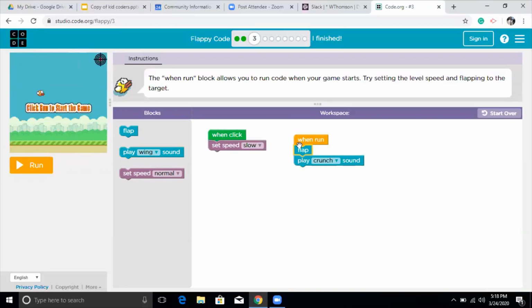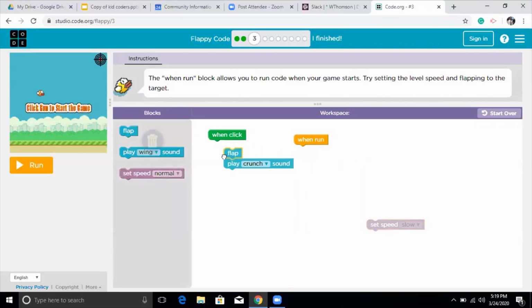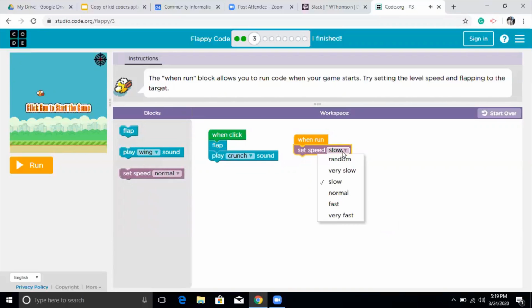Looks like this is not going to work because we have our target on the top. So it will give you an error in the instructions. It tells you the when run block allows you to run code when your game starts. Try setting the level speed and flapping to the target. Yeah, so we have to go to our target, which is up in the sky. So we want to say when we click, it flaps. And when it runs, it changes the speed. So I'm going to say fast.